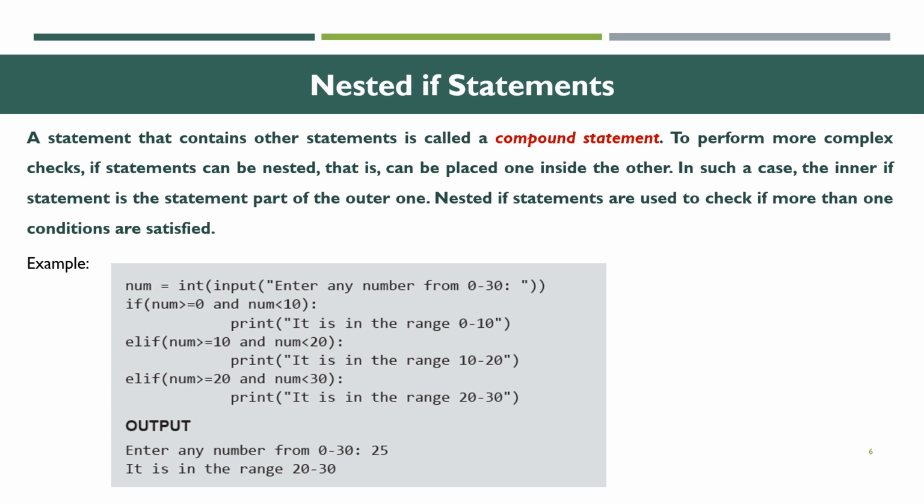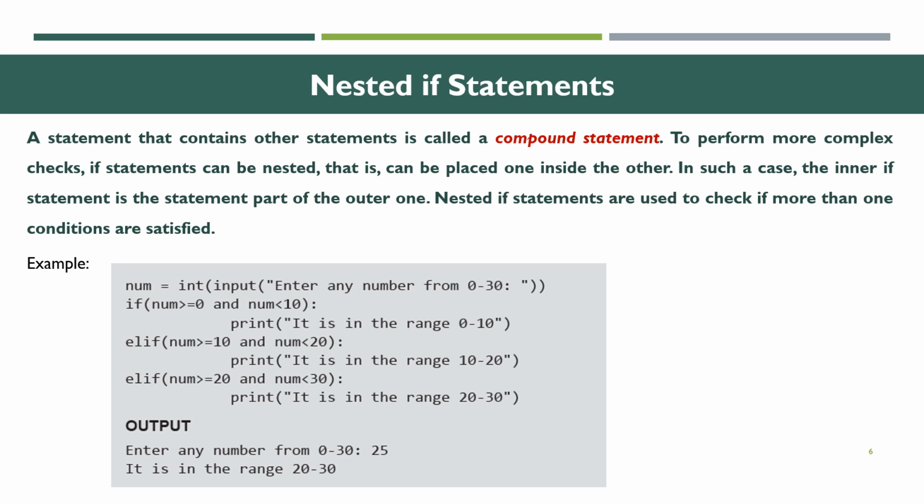num = int(input("Enter any number from 0 to 30")). If num >= 0 and num < 10, print it is in the range of 0 to 10. If num >= 10 and num < 20, print it is in the range 10 to 20. If num >= 20 and num < 30, print it is in the range of 20 to 30. Here we use it to check three conditions.